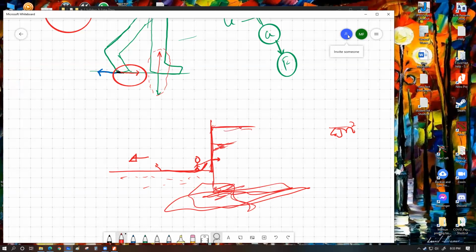Rather, the person is going to get an equal and opposite reaction force in this direction, and this person can actually move a bit forward. This is exactly how Newton's third law comes into action. Person is trying to push the ground backwards, ground is pushing the person forward.